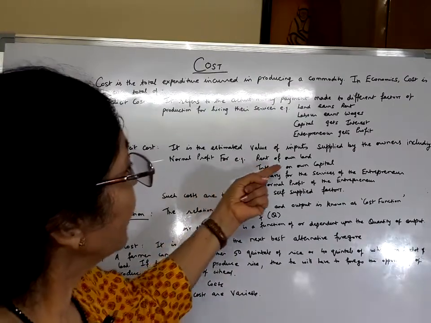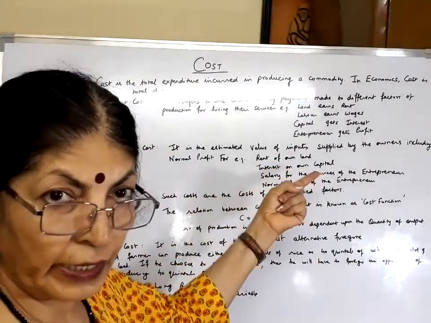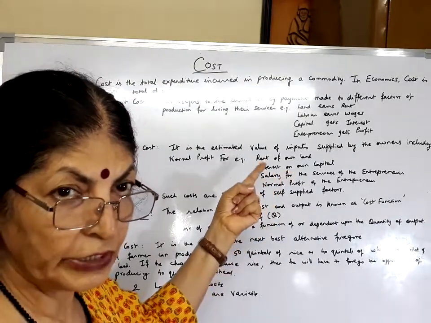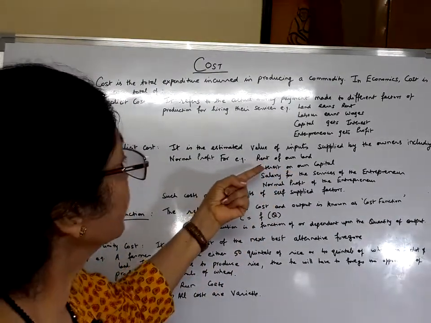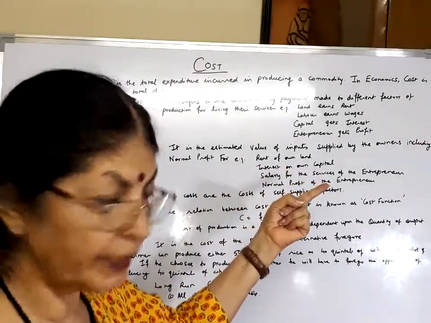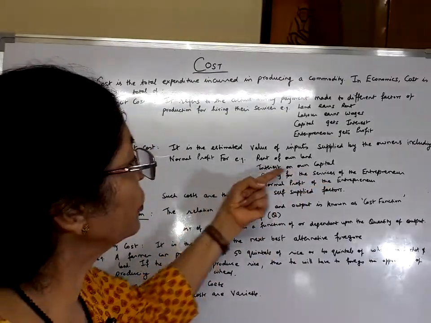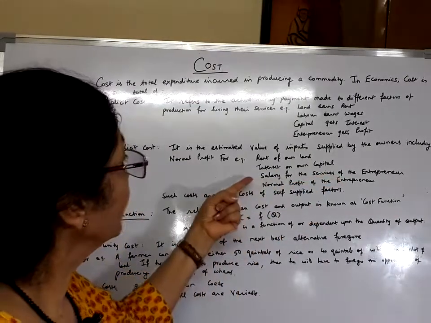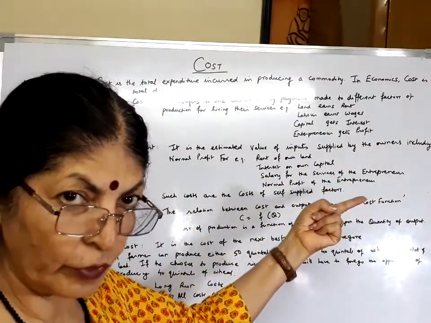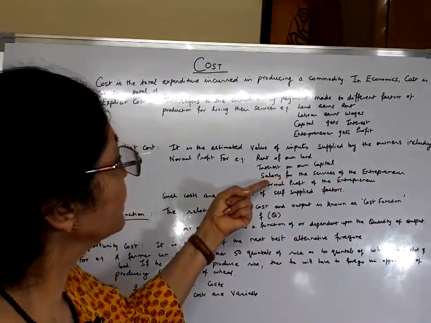For example, rent. If the landlord has his own area of land, he should be given rent. And if he is providing his own money for investment, he must be paid interest on the capital. Similarly, if he is providing his own services as laborer also, he should be paid salary.